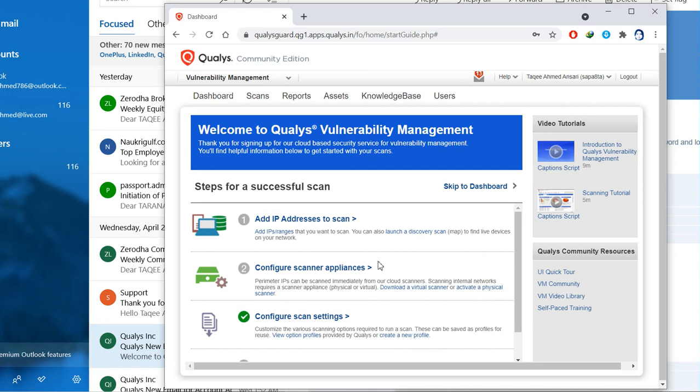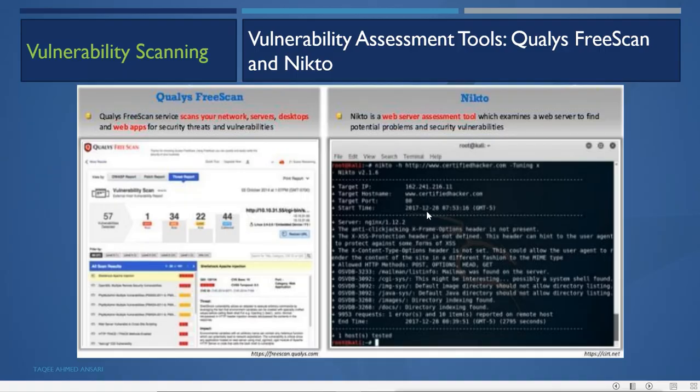Now for doing this, you need to connect to the internet. I am not connected to the internet. Then there is a tool called Nikto, which we have available on the Linux Kali machine, which can do assessment for web servers. It will do it for web servers.